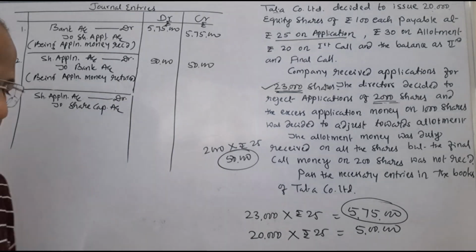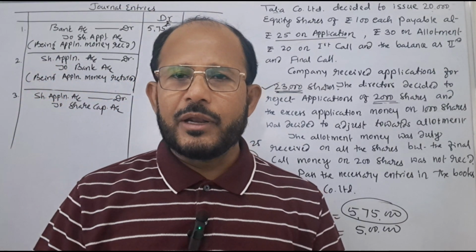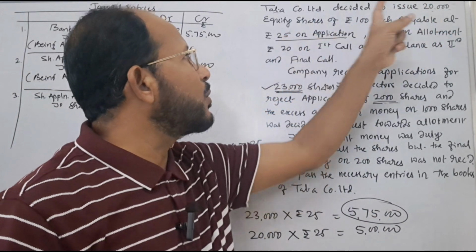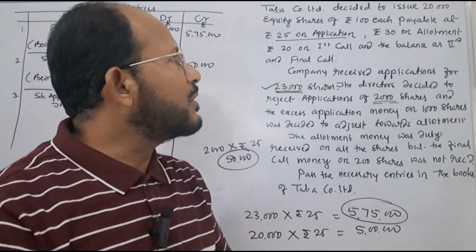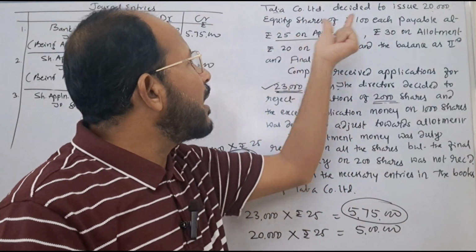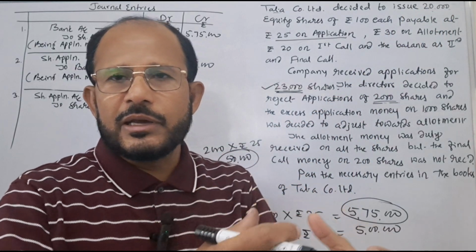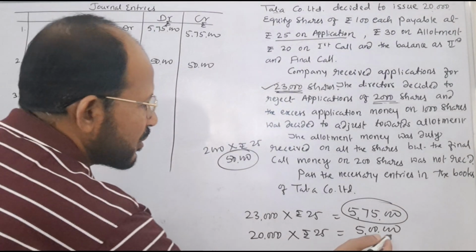Here the important thing is how much amount is transferred to the share capital account. Here application money on 20,000 shares only is to be transferred to the share capital account, because application money on 20,000 is the actual amount which is to be shown in the share capital account. It comes to rupees how much?